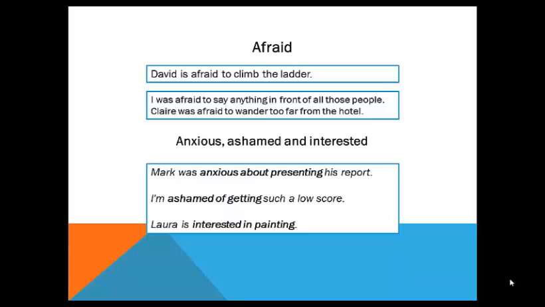And the second, I'm ashamed of getting such a low score. It means I'm ashamed because I got such a low score. And the last, Laura is interested in painting. It is an interest or a hobby of hers.